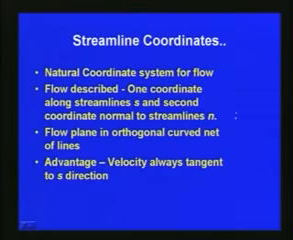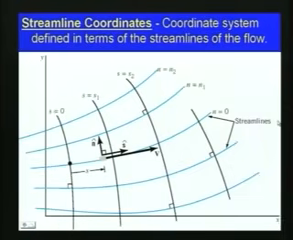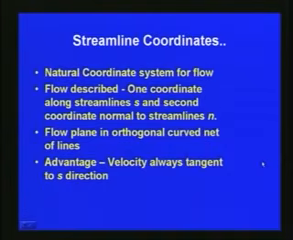As described, there are normal lines and a streamline. S here is the streamline from the previous figure, and these normal lines are also drawn. So the flow is described along the streamline S, and the second coordinate is normal to the streamline, N.